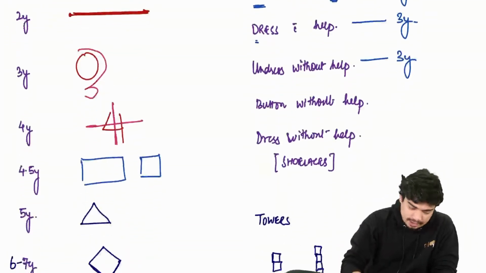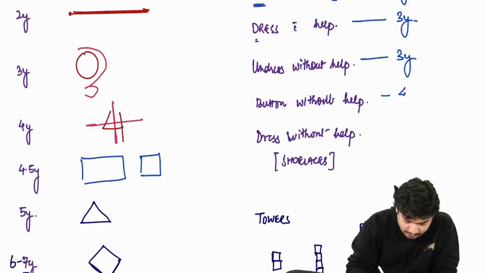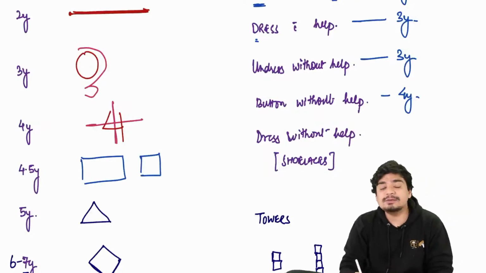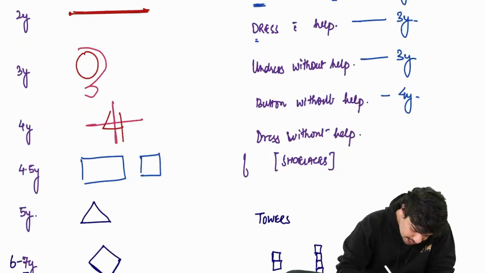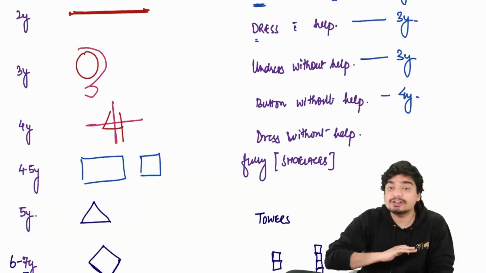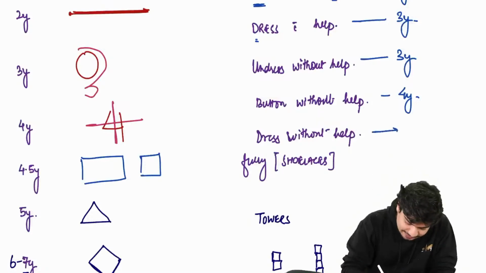Now, child is able to button without any help at 4 years of age, and child is able to dress fully, without any help whatsoever. This means including tying their own shoelaces. This occurs at 5 years.